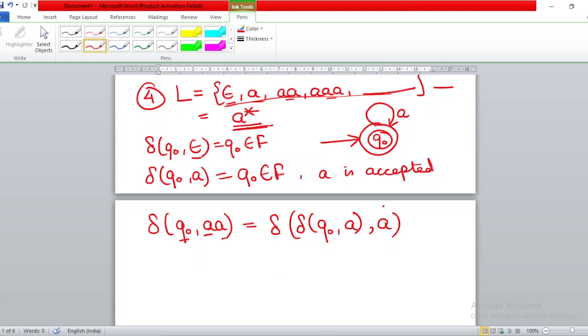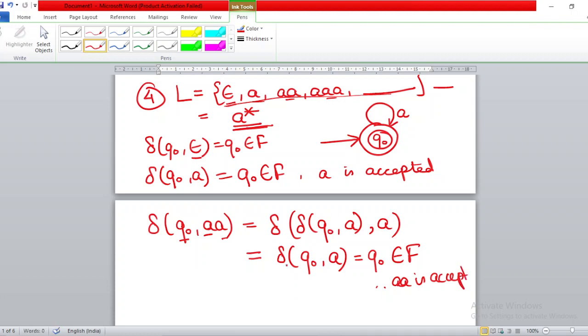So we break it like this. Now you solve it. Delta of q0, a is how much? It is q0. On q0 you are giving a, you remain in state q0, which belongs to F. Therefore aa is accepted.